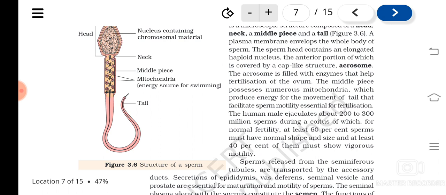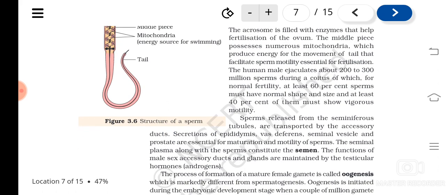So you might have heard when people go for infertility treatment and all. One of the reasons for male infertility is that the number of sperms will be less. The count of the sperm, we will say in normal terms, will be very less.